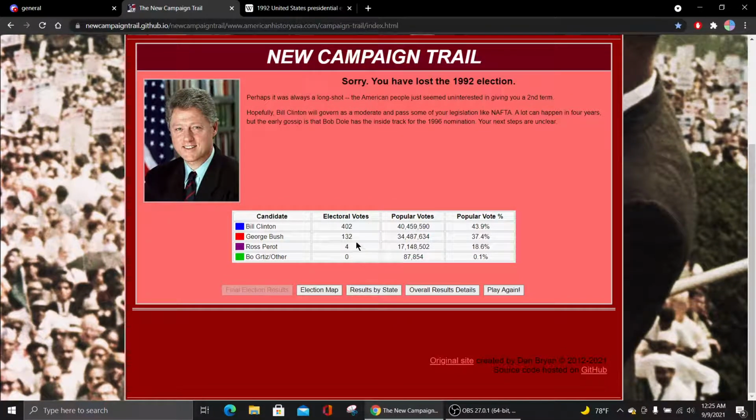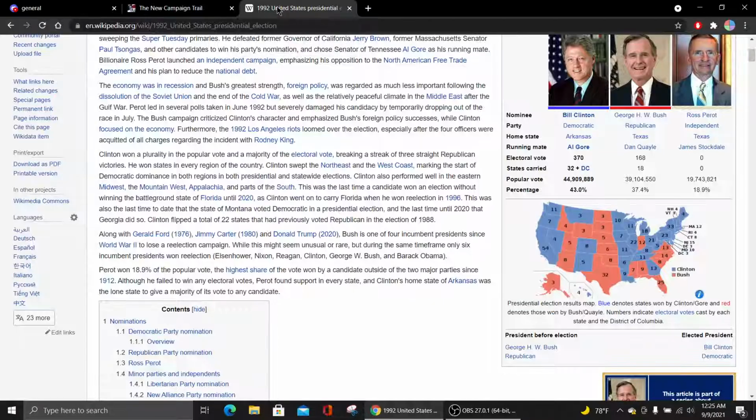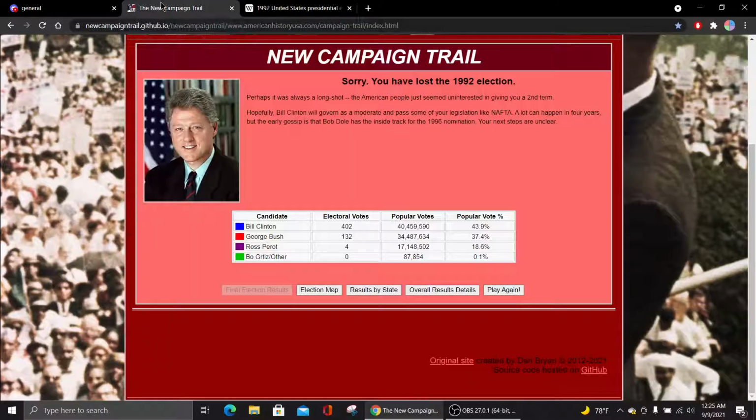So overall, it was a wash. I think it went either way. I think I did slightly worse than in real life, and I think that has to do with a little bit of losing the moderate support, because it's clearly not the far right that I lost this time. It was actually the moderates.